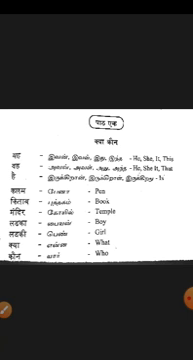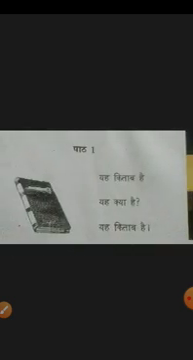So hai means is. Kalam, pen. Kitab, book. Mandir, temple. Ladka, boy. Ladki, girl. Kya, what. Kaun, who. These are all some basic words to understand the lesson better. So look at the lesson.